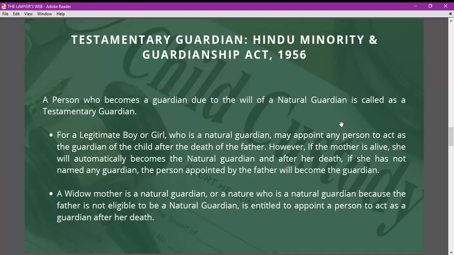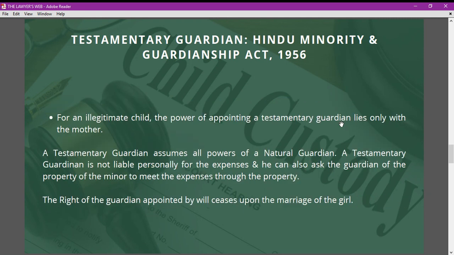Now, a widow mother is a natural guardian and is entitled to appoint a person to act as a guardian after her death, as we have already discussed in the case of a legitimate boy or girl. For an illegitimate child, the power of appointing a testamentary guardian lies only with the mother. This is the same as with the natural guardian: in the context of an illegitimate boy or girl, the mother is the natural guardian and at the first instance can take custody. So the power of appointing the testamentary guardian after her death is also upon the mother at the first instance.